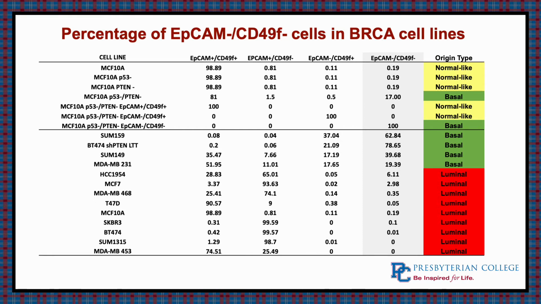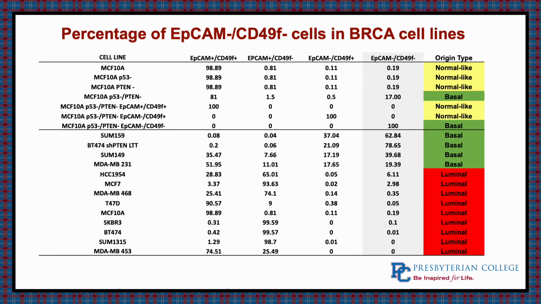So with that in mind, we needed to find a model that mimics p53 delete and PTEN delete properties in a cell line. So we took multiple cell lines that were already established and known, and using flow cytometry, we were able to sort the amount of cells that have these EpCAM negative, CD49F negative markers. The cells that do have these two negative markers, we are classifying as cancer stem cells. So when they have a high subpopulation of these cells with these specific negative markers, these cell lines are considered cancer stem cell rich.